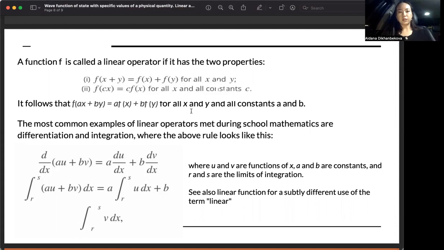The most common examples of linear operators met during school mathematics are differentiation and integration, where the above rule looks like this, and where u and v are functions of x, a and b are constants, and r and s are the limits of integration. See also linear function for a subtly different use of the term linear.